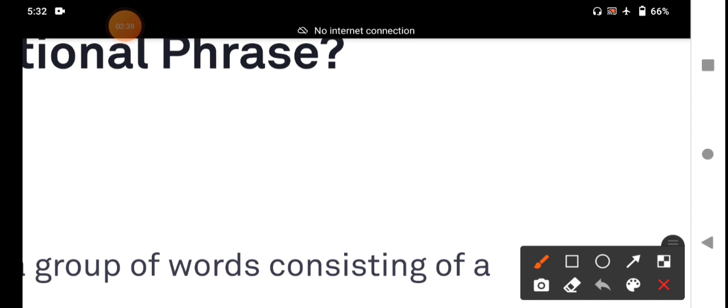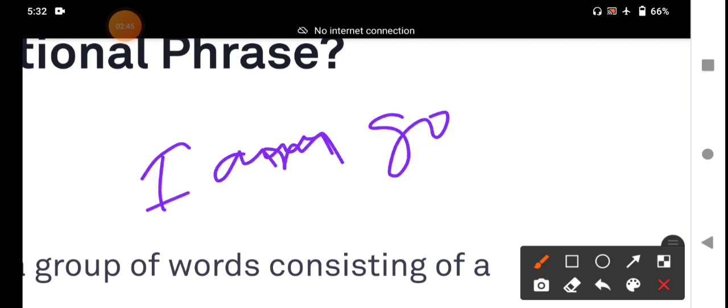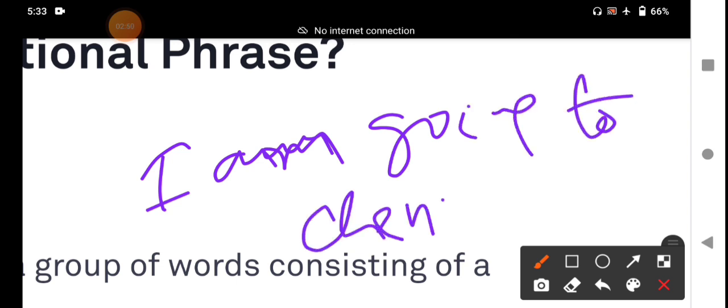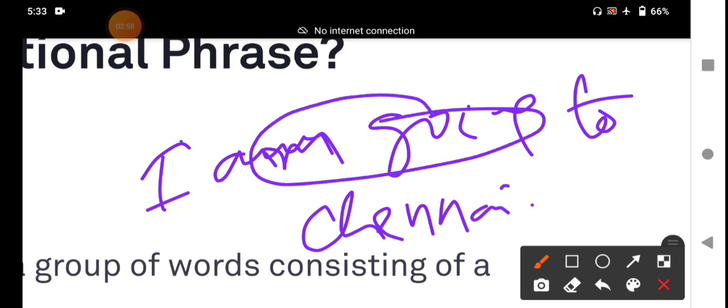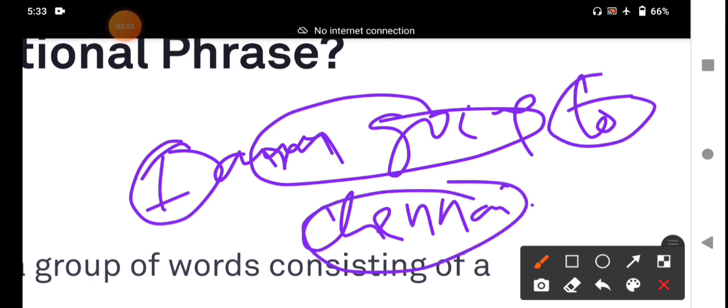For example, my dear students, please listen. I am going to Chennai. Here, please listen carefully. I am going is a verb phrase. I is a pronoun, it functions as a subject. To is a preposition. It comes before a noun, either a proper noun or a common noun. And to is a preposition, it shows the relation, a direction to Chennai.